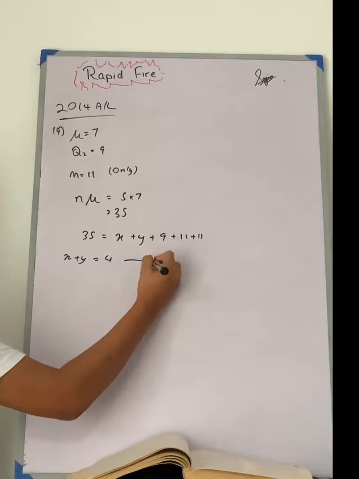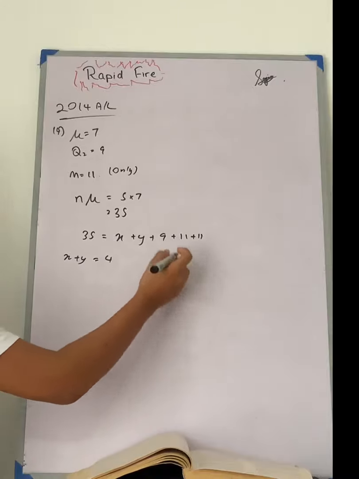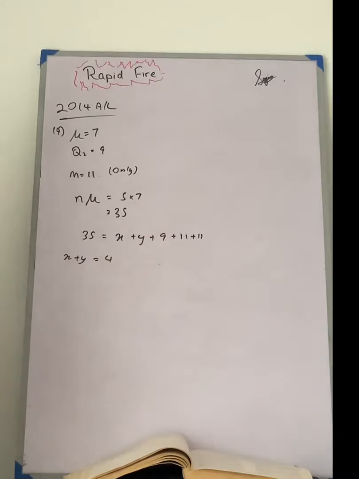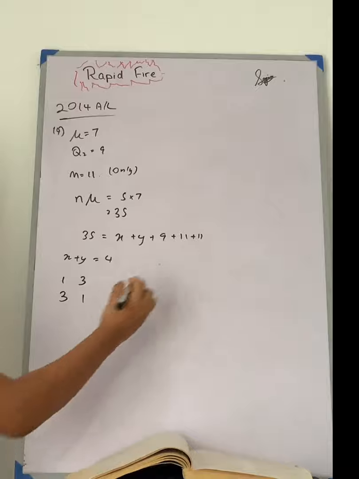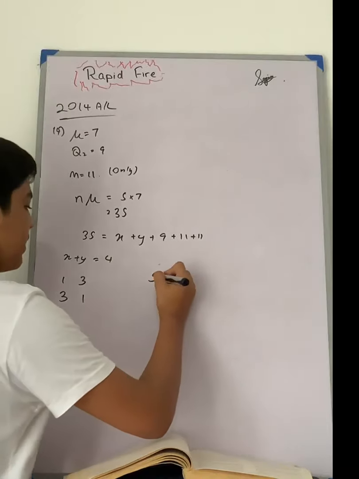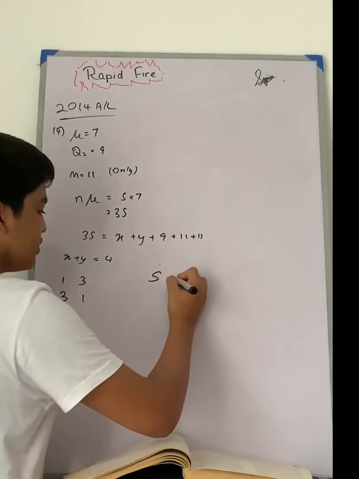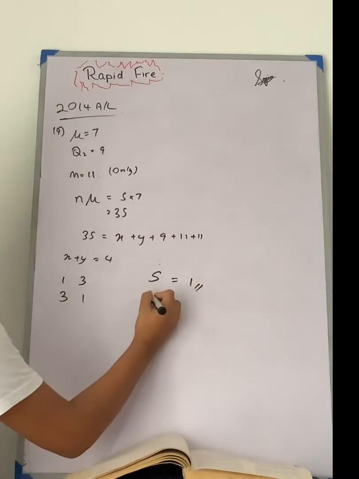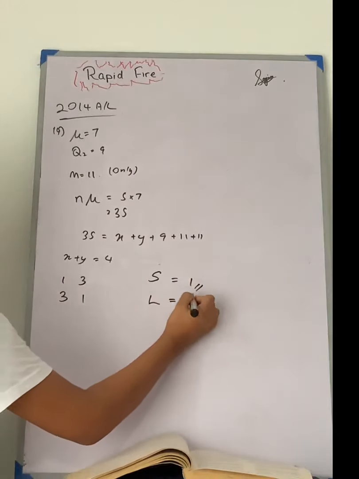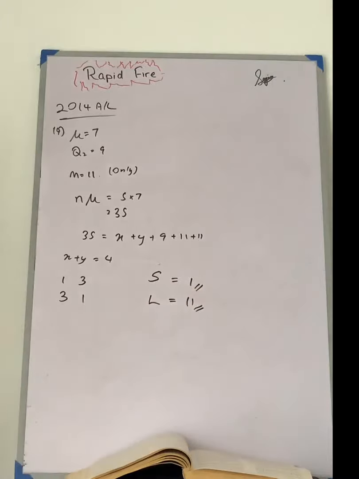So they have given that this is the only mode, the mode is equal to 11. So these values can be either 1, 3 or 3, 1. Either way, the smallest observation, let's call it S, is equal to 1 and L is equal to 11. So this is it for this question. Let's move on to the next one.